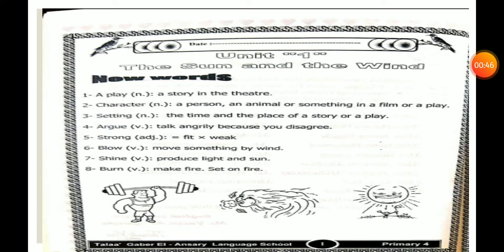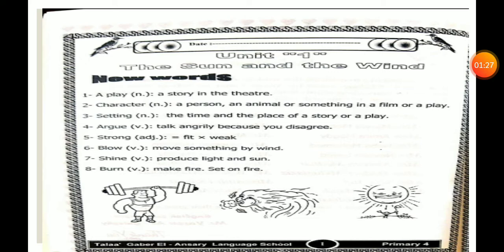Number 1, a play. Of course, all of us know the meaning of the verb play, P-L-A-Y. Play is a verb that means doing exercise. For example, if I say Talia and Amira are playing football, play here is a verb that means doing exercise. But here, I'm not saying play. It's a play. A play here is a noun. It means a story in the theater. Theater is a place where I can watch plays.